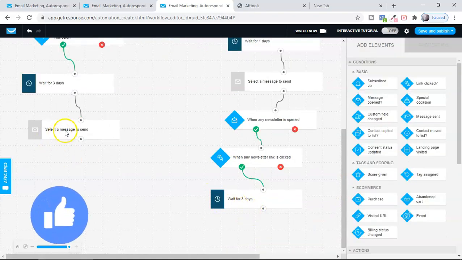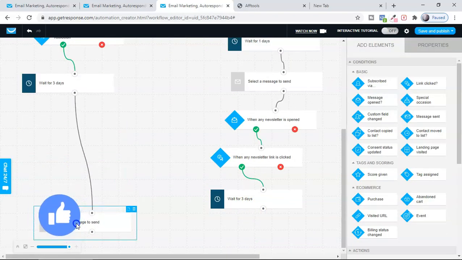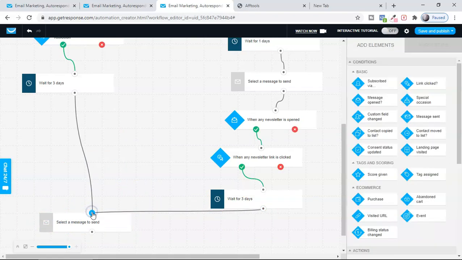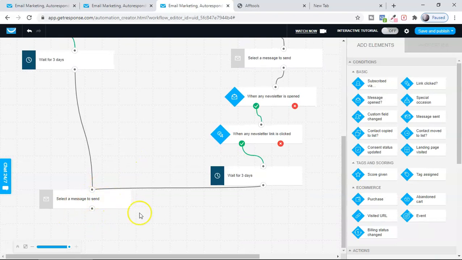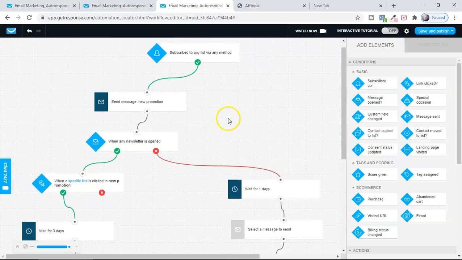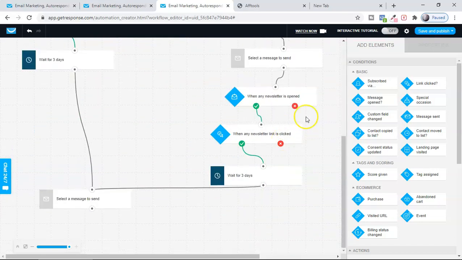And then what I'm going to do, guys, is connect them. If they open, I will connect them with this email sequence, so that they can keep on going through the email sequence which I created, because now they have started opening my email. So I can keep the record of all those people.